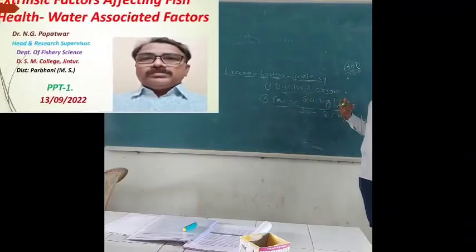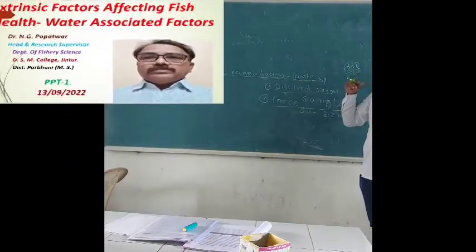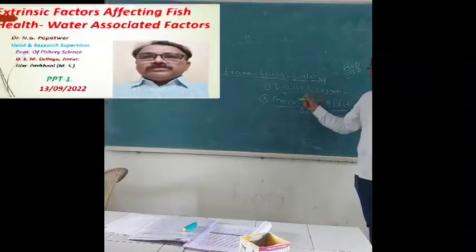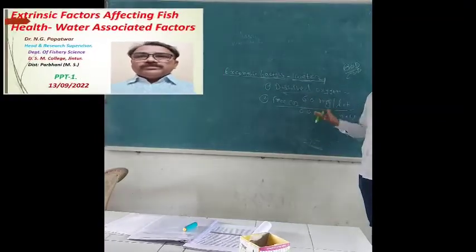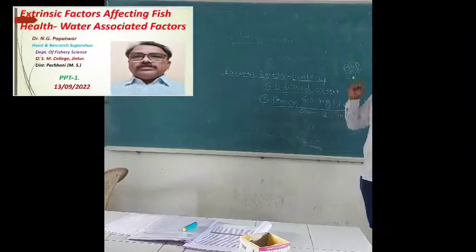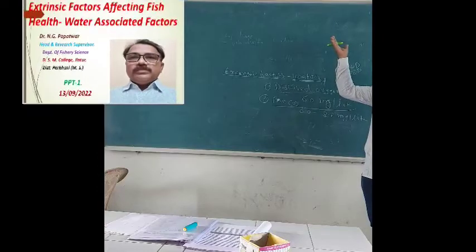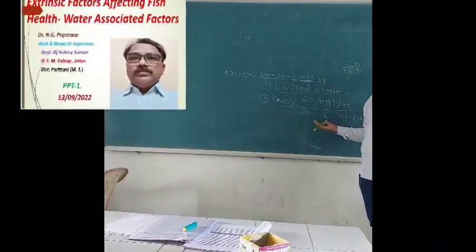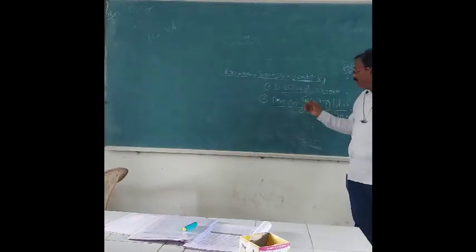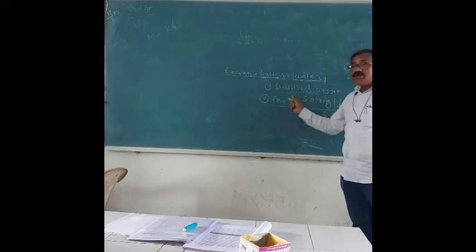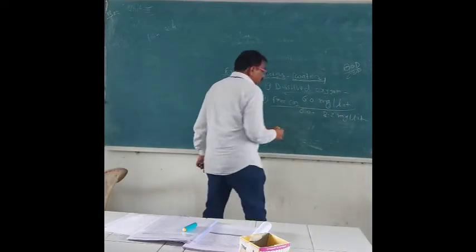Free carbon dioxide. In that water, the carbon dioxide level is also important. When the carbon dioxide level is less, it shows an adverse effect on aquatic animals. When the carbon dioxide level is more, again it shows an adverse effect on aquatic animals. Because aquatic water shows carbon dioxide in a proper range. And what is the range of ideal carbon dioxide in water?